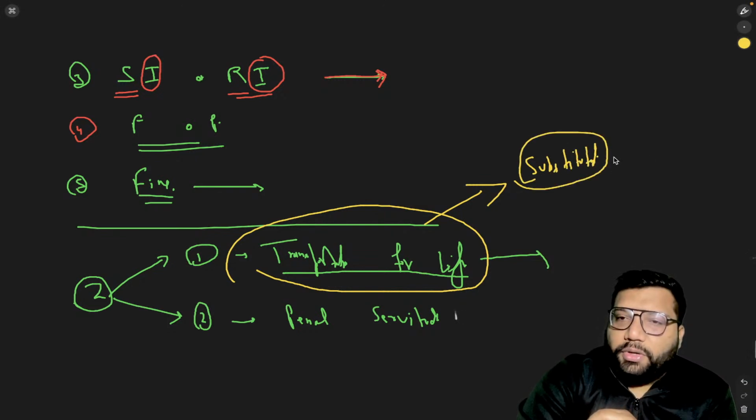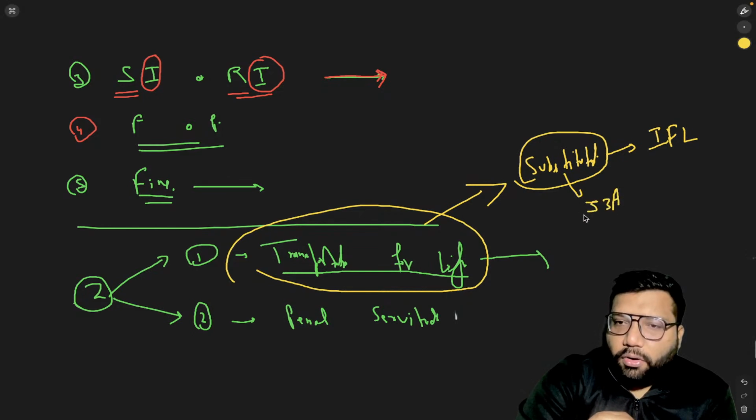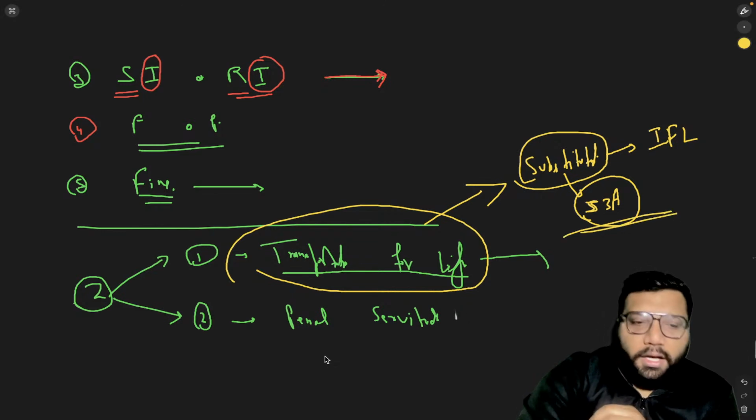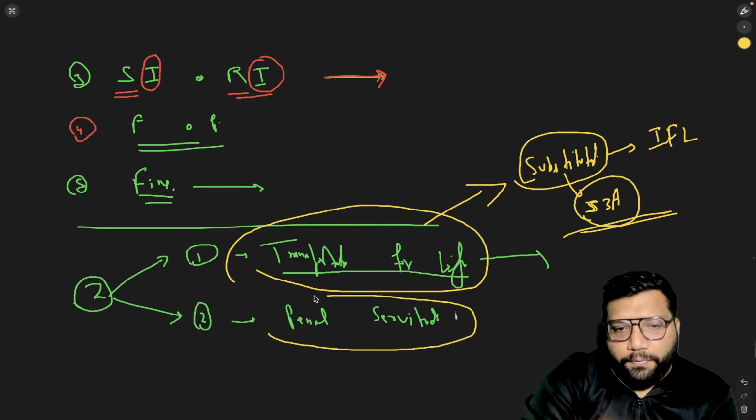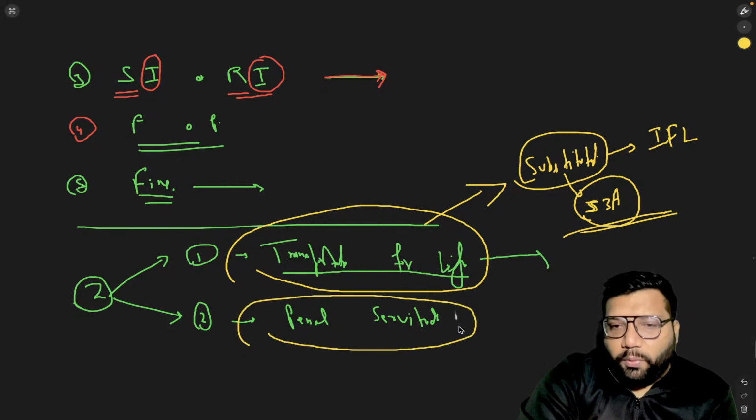And this is substituted with imprisonment for life. And if you want to go in detail, you can read section 53 clause A. Section 53A, you can read that. Now coming to the status of penal servitude. This is something which is omitted.